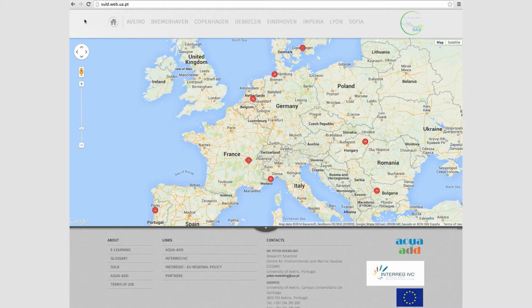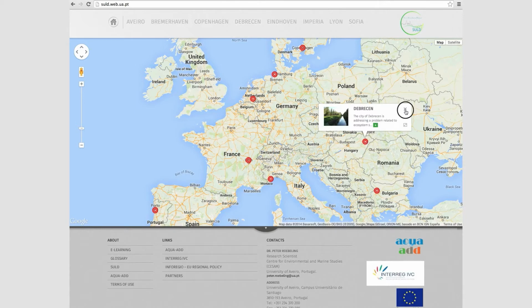In the SULD web-based demonstration version, you will be able to select from a range of projects and analyze the consequences for specific cities and regions in Europe, namely Copenhagen, Bremerhaven, Eindhoven, Lyon, Aveiro, Imperia, Debrecen, and Sofia. The Home menu allows you to select which city you would like to analyze, using either the top menu or directly on the map of Europe.